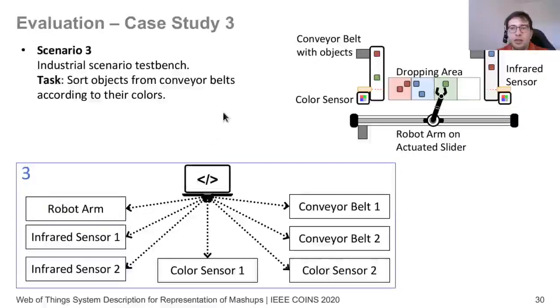And in the last case study, we have increased the amount of devices considerably, and the logic that is needed to accomplish it. And here we see that we need to sort different cubes that are on a conveyor belt and that needs to be stopped when they are on an infrared sensor, and then a robot would pick and sort them based on their color. And here again, we didn't expose the mashup to the outside, and as you can see, the logic that would be needed for such a mashup is then considerably more.